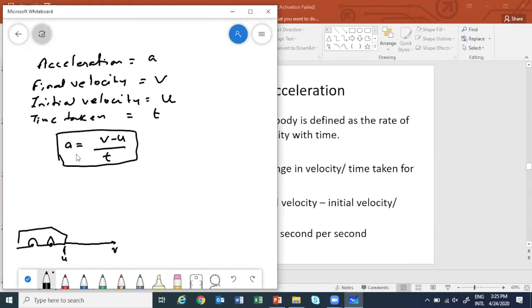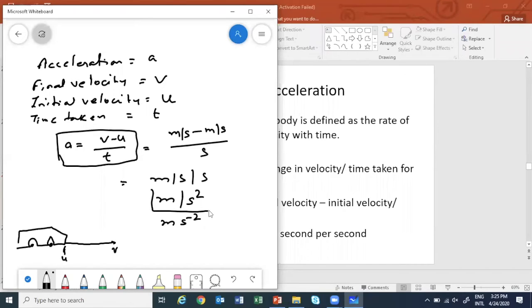Now we come to the unit. Can you tell me the unit of the velocity? Meter per second. Now acceleration is velocity divided by time, meter per second divided by second. So this is meter per second per second, and we can write it as meter per second square, or we can write it like this.